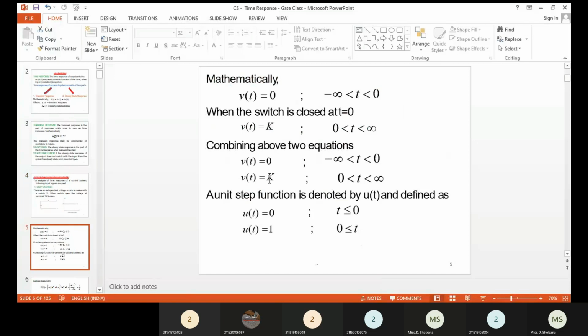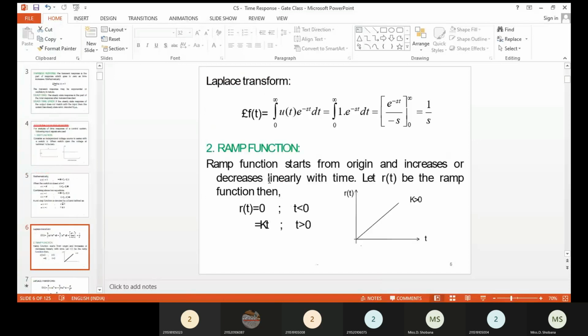This is the mathematical equation of the unit step input signal. Here we can also write r of t for the step input signal as 0 for t less than 0, and r of t equal to k or a, any constant, for t greater than or equal to 0.